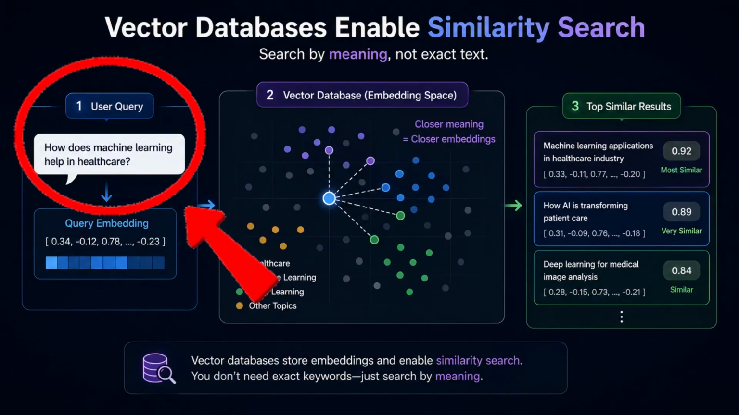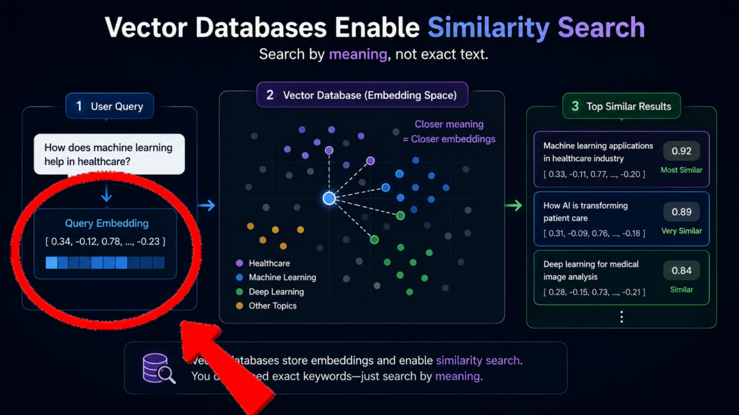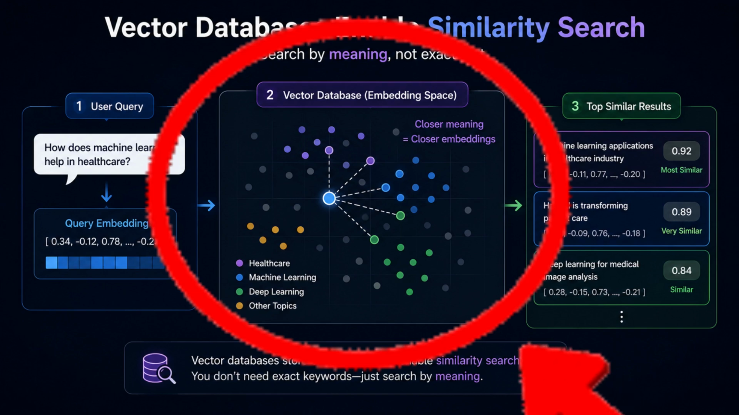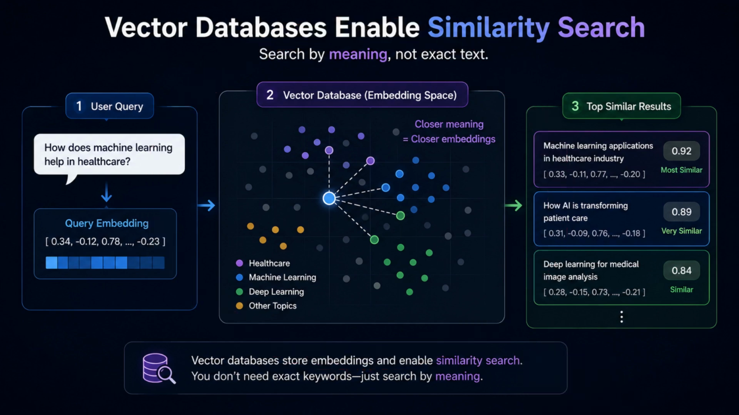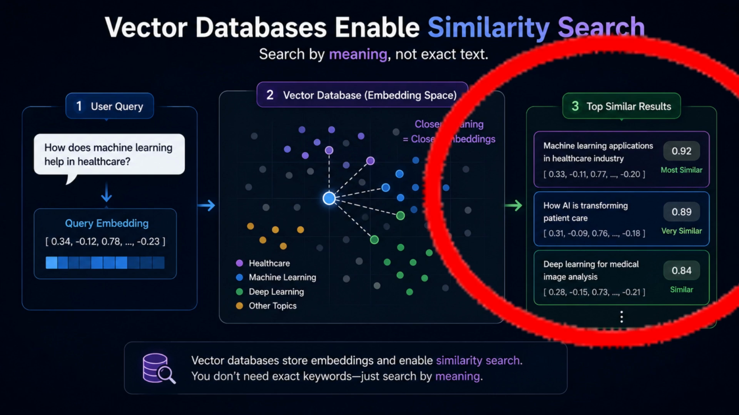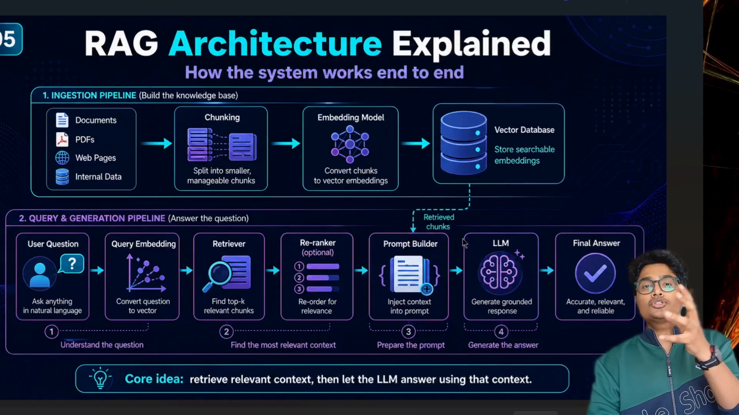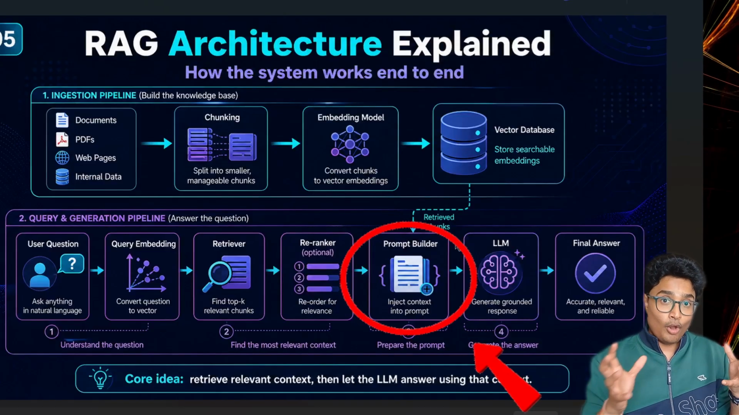Now, when you ask something to that AI bot, that becomes your user question, which then gets represented into numeric representations, known as embeddings. These embeddings will now get searched in that vector database where all your data-specific embeddings are present. It will get the top chunks, or top similar results, from the vector database, and it will bring those context chunks into the prompt builder.